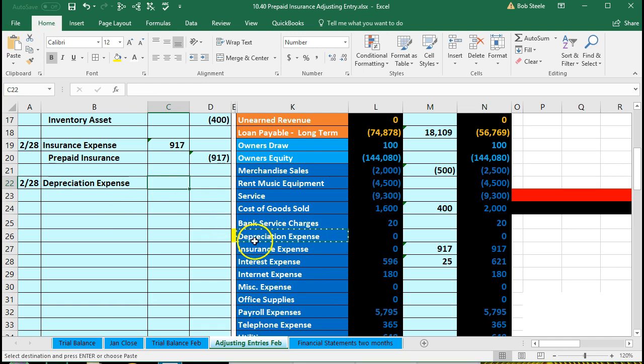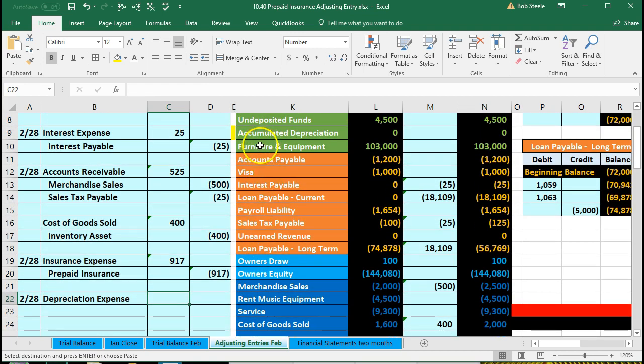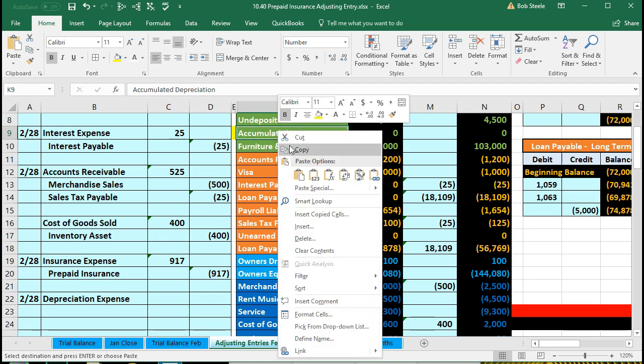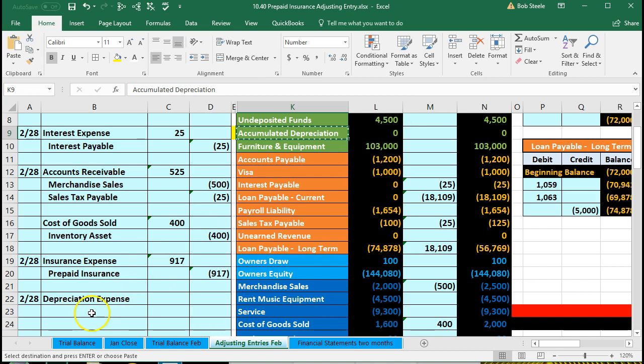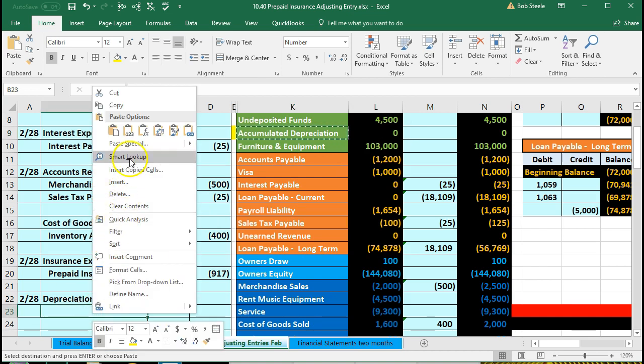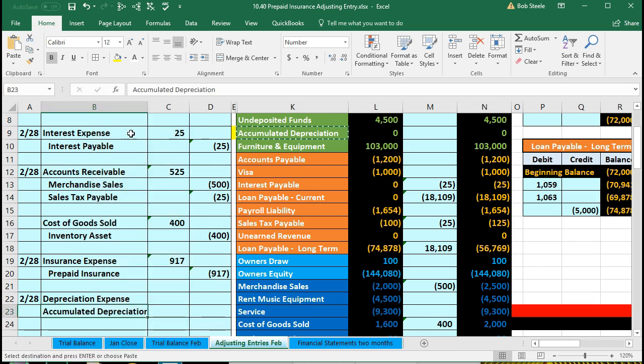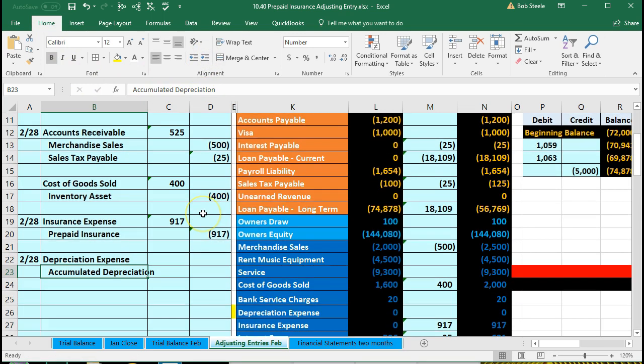And then that means that the other side is going to be the credit. Here it is, accumulated depreciation. That's what the credit will then be. We're going to copy the accumulated depreciation, put that on the bottom. We are in B23, right click and paste 123. Then we're going to indent. So I'm going to go to the Home tab, Alignment, and increase the indentation, and there we have it.